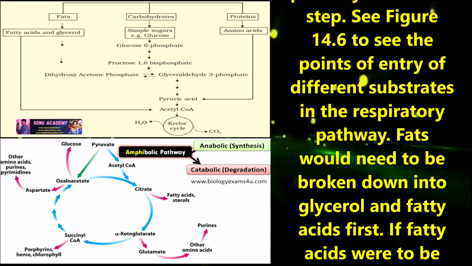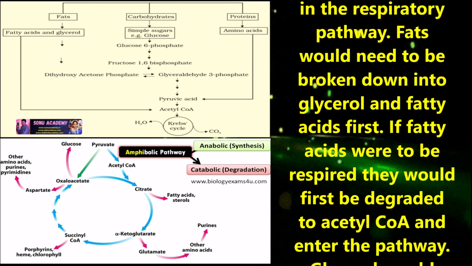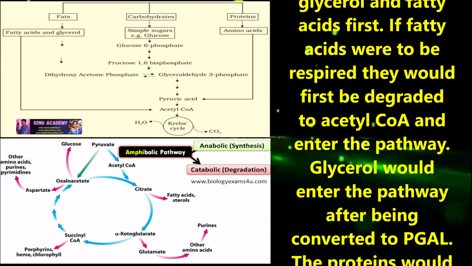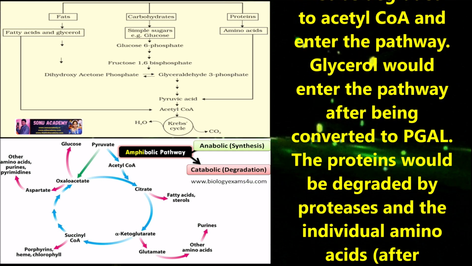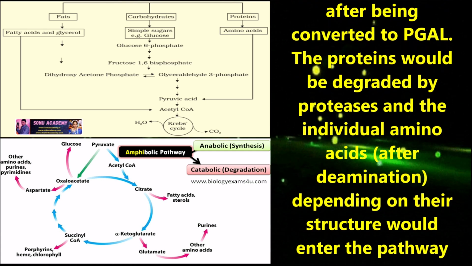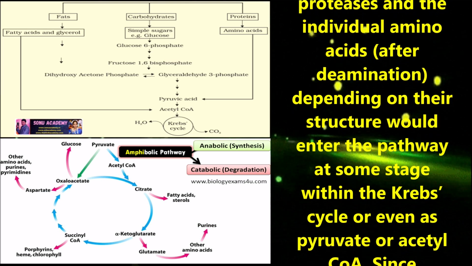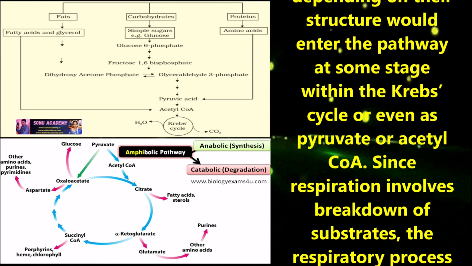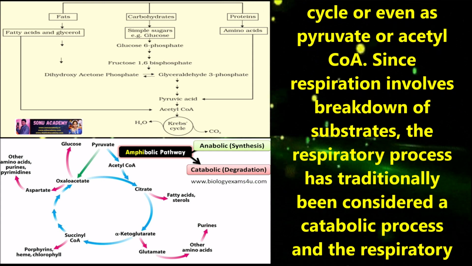We can see the figure to see the points of entry of different substrates in the respiratory pathway. Fats would need to be broken down into glycerol and fatty acids first. If fatty acids were to be respired, they would first be degraded to acetyl CoA and enter the pathway. The glycerol would enter the pathway after being converted to PGAL. The proteins would be degraded by proteases, and the individual amino acids, depending on their structure, would enter the pathways at some stage within the Krebs cycle or even as pyruvate or acetyl CoA.